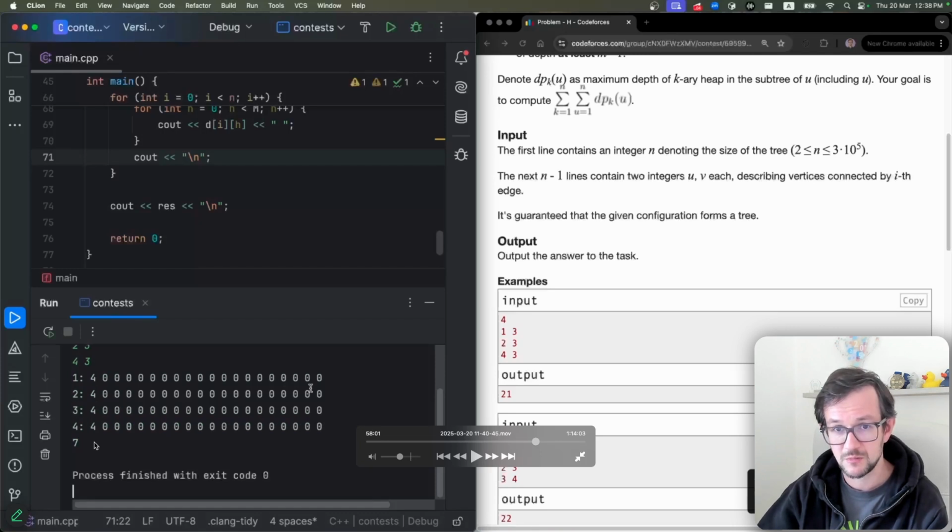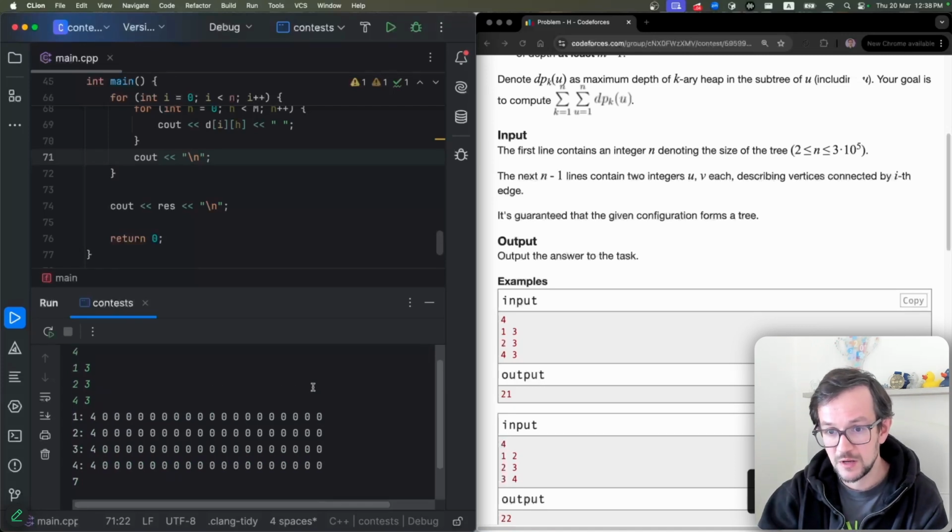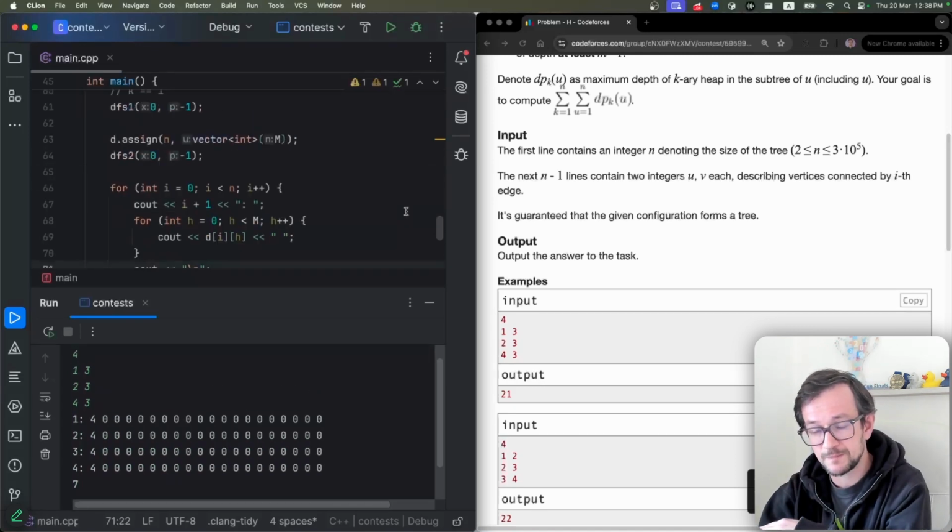For example, some of the nodes should have height 2, and I have only height 1. Height 1 is not very interesting. Height 2 is all zeros. So what does it mean? It means I already made some mistakes. It's much easier to fix them now than later. So I will stop here, fix all the mistakes and then move to the next step.